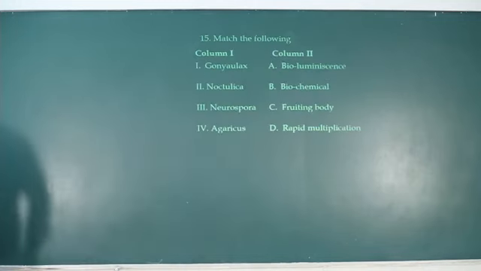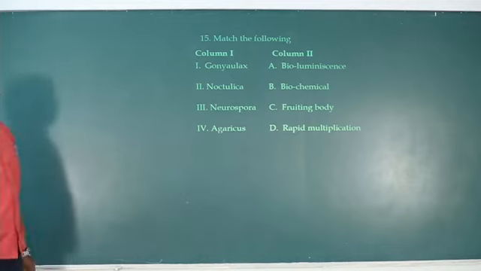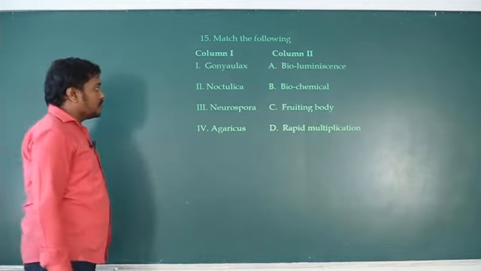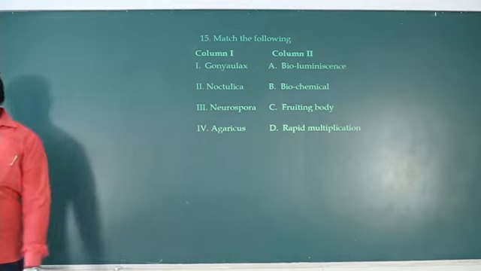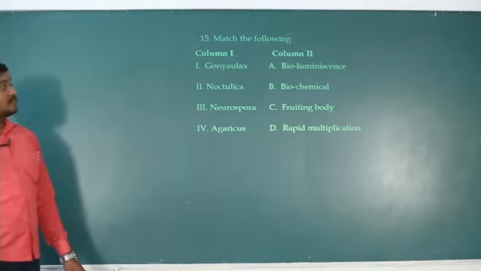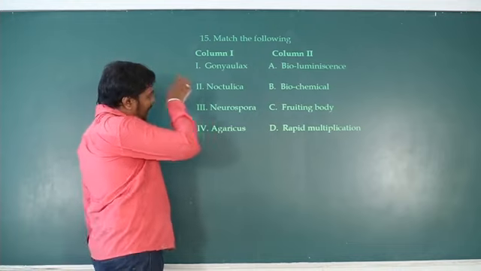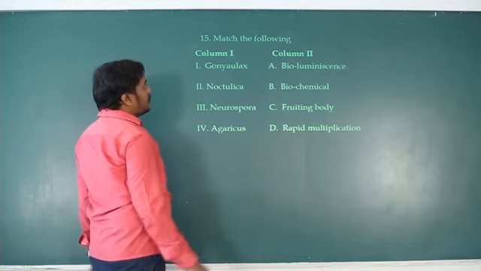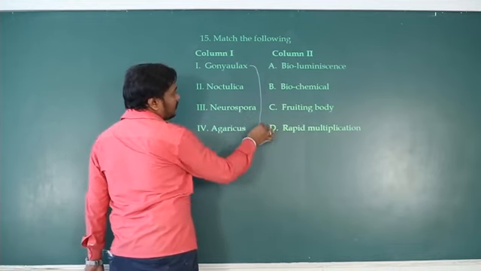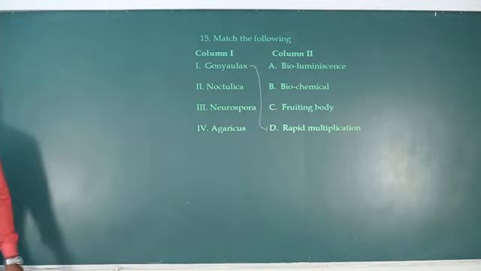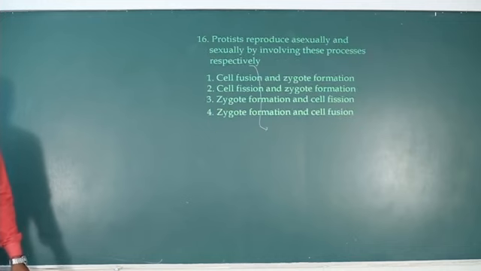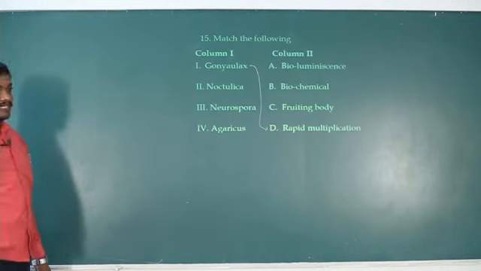Next question. Gonyaulax, Noctiluca, Neurospora, Agaricus; bioluminescence, biochemical and fruiting body, rapid multiplication. Gonyaulax shows rapid multiplication. I think options are missing here.